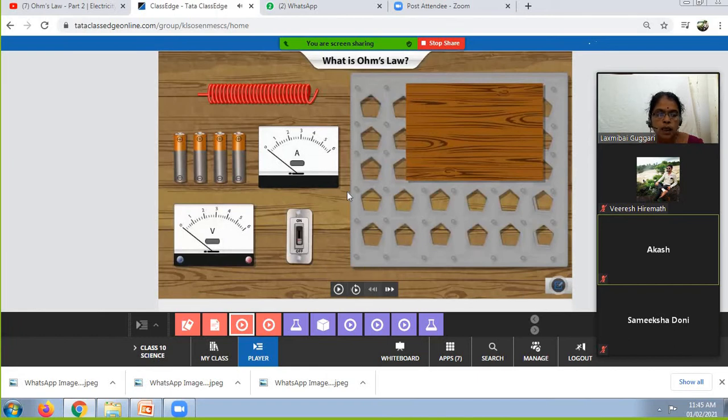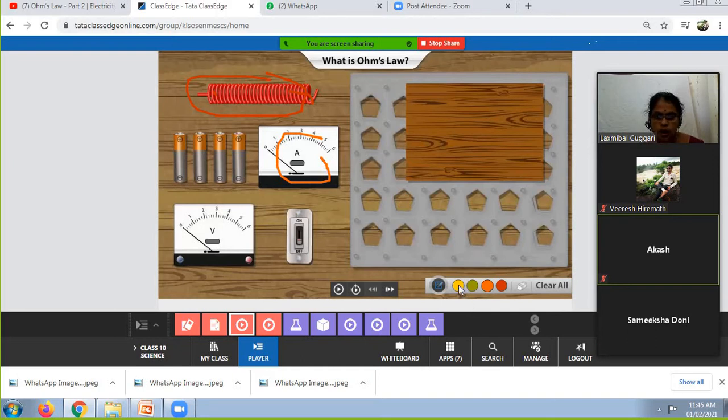Here are some materials used in the experiment. You should be able to identify these materials. Which is this material? Connecting wire. Connecting wire, exactly correct. What is this?